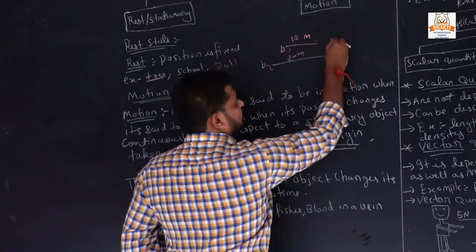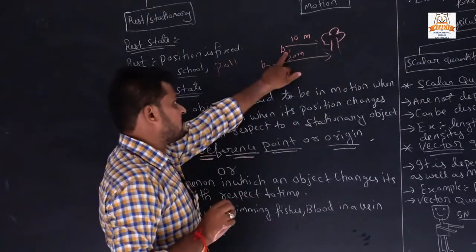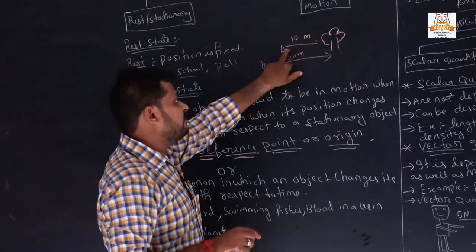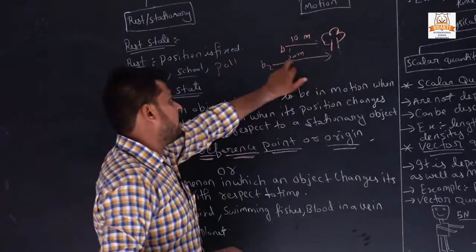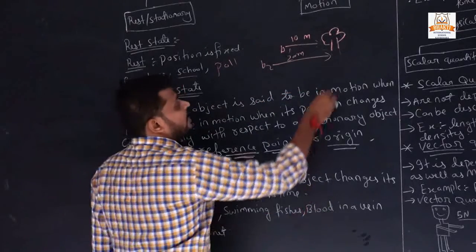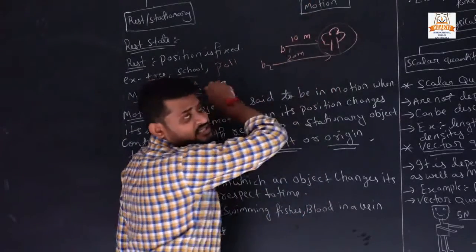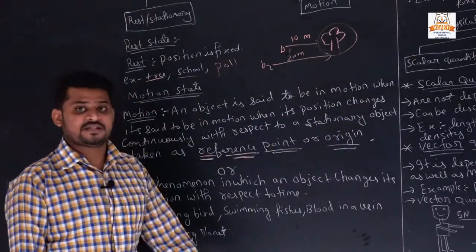Here the fixed point is the tree, so the statement is right if they say I am 10 meters far away from the tree, I am 20 meters far away from the tree. If they have a fixed point, then the statement is right. So this fixed point is called a reference point.